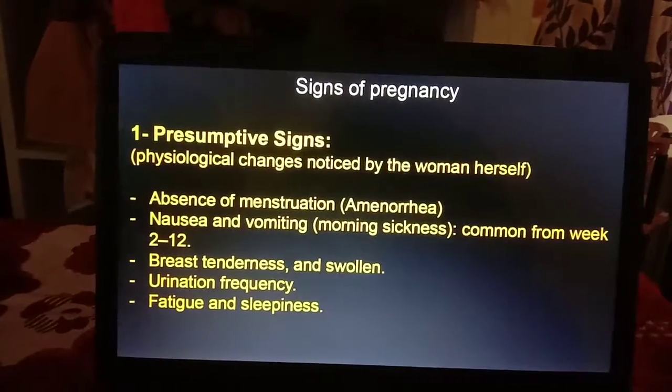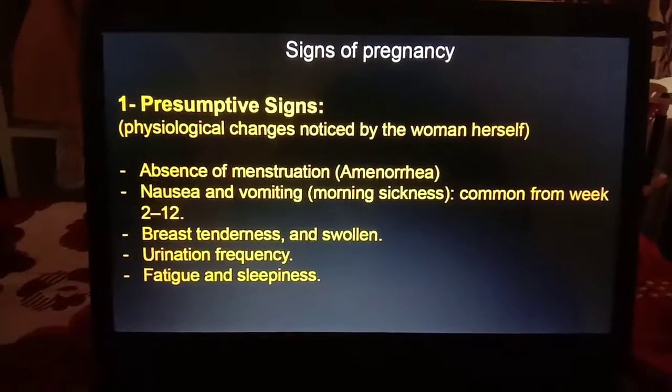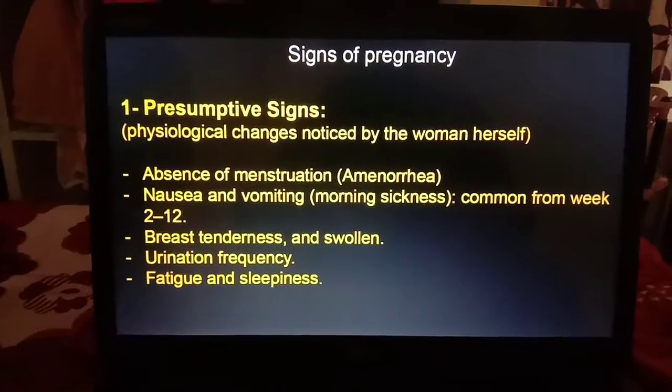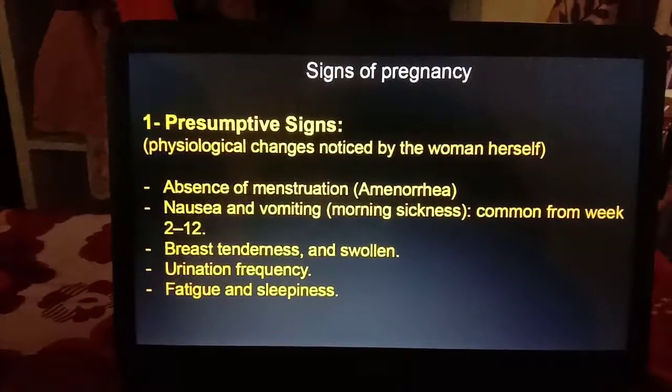So let us see the signs of pregnancy. In earlier classes we have discussed the presumptive sign, probable sign, and objective sign. Here we will go through them in brief.